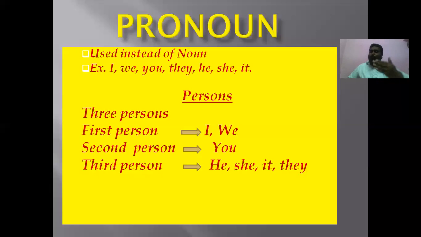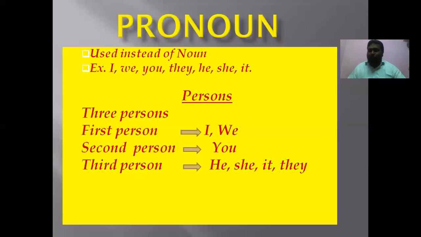What are the pronouns in English? I, we, you, they, he, she, it are called pronouns. Total pronouns in the English language: I, we, you, they, he, she, it. It should be like a rhyme. Rhythmically we have to say. Then we will not forget them. Come on, say once. I, we, you, they, he, she, it. Once again, I, we, you, they, he, she, it. This is called pronoun.